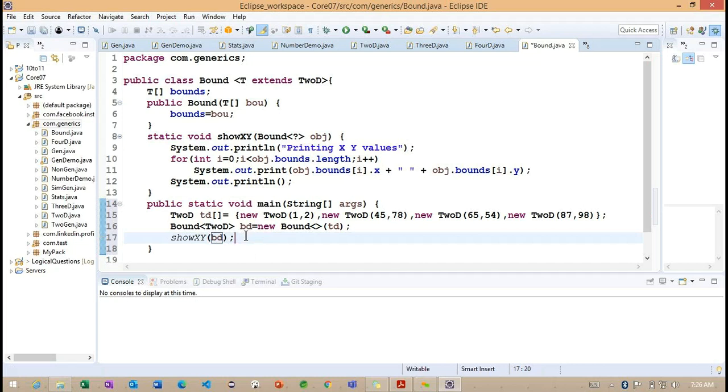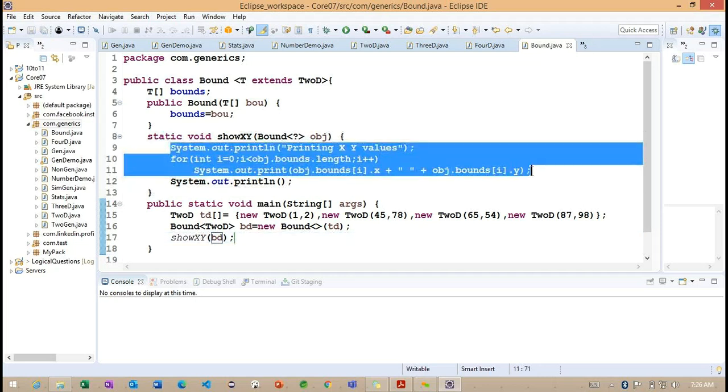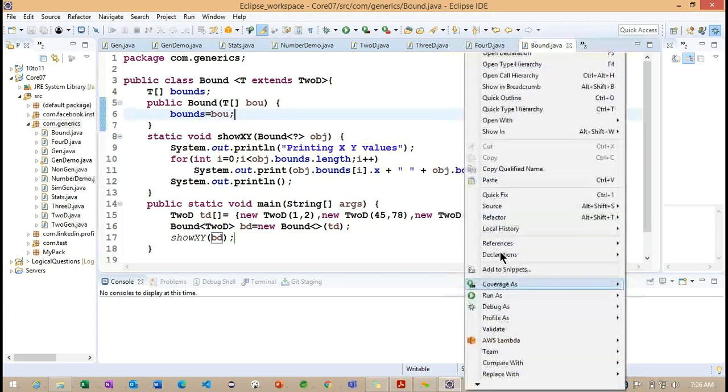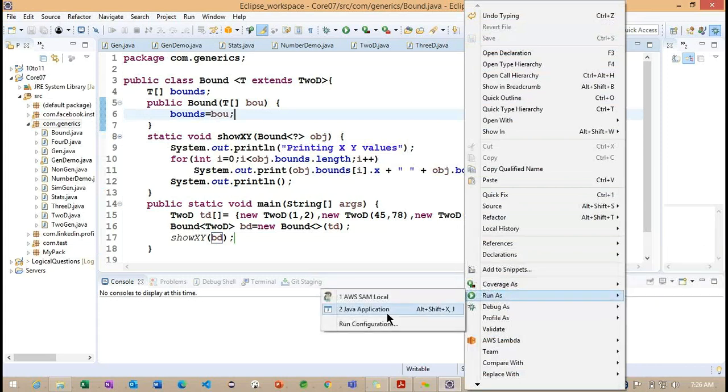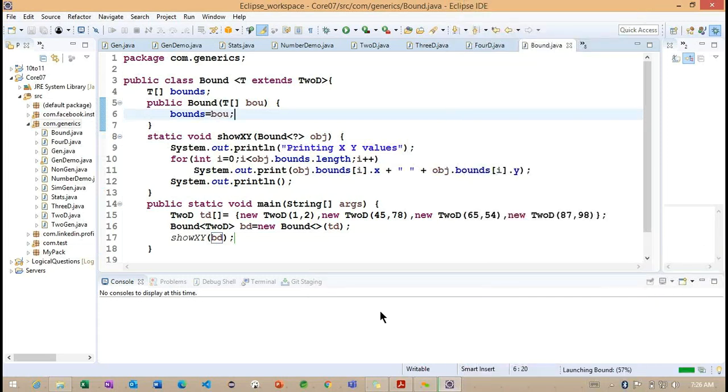Getting the point. I'm trying to call BD. So we need to understand here how exactly this is going to work. What information are we going to get here? Let's see, if I run this particular example.